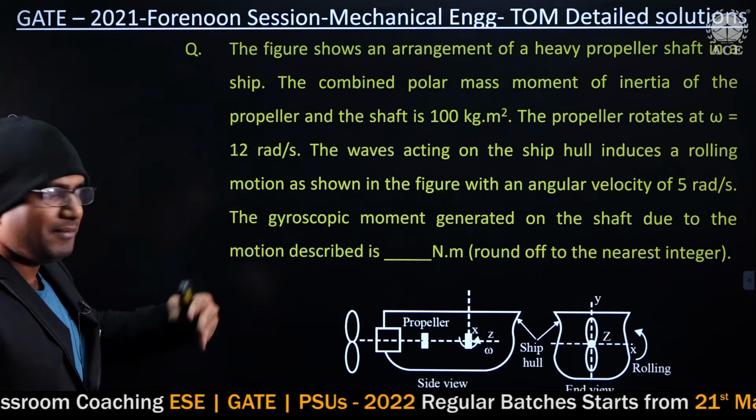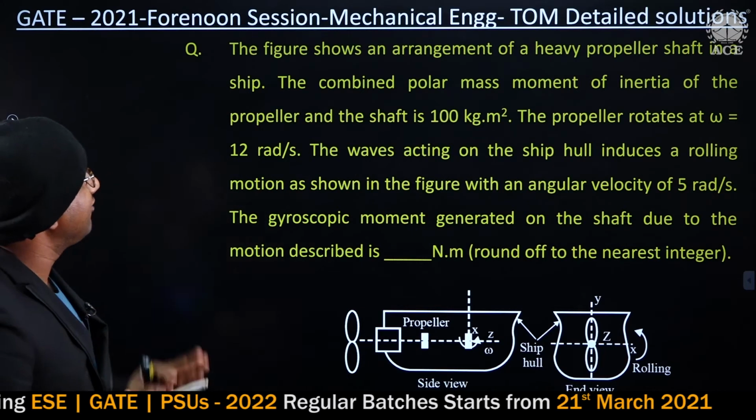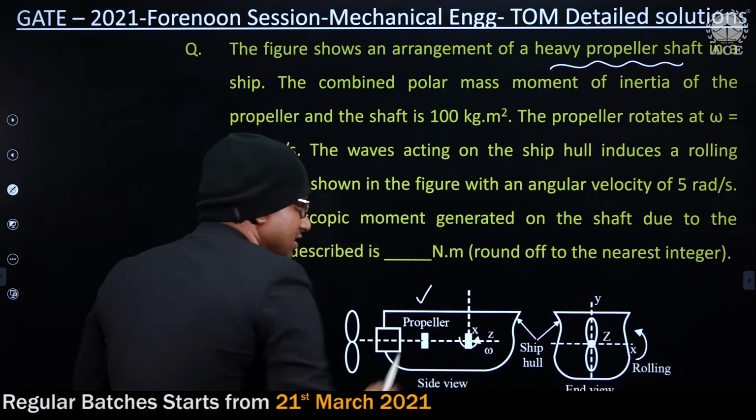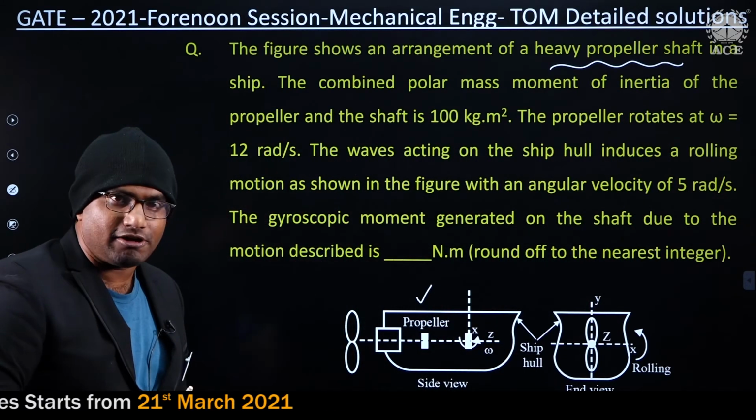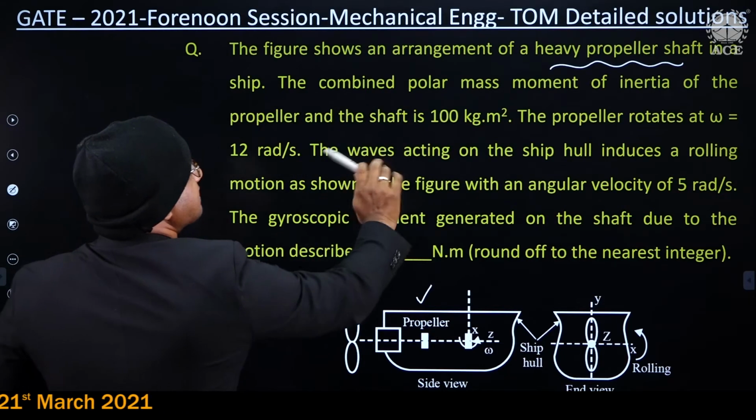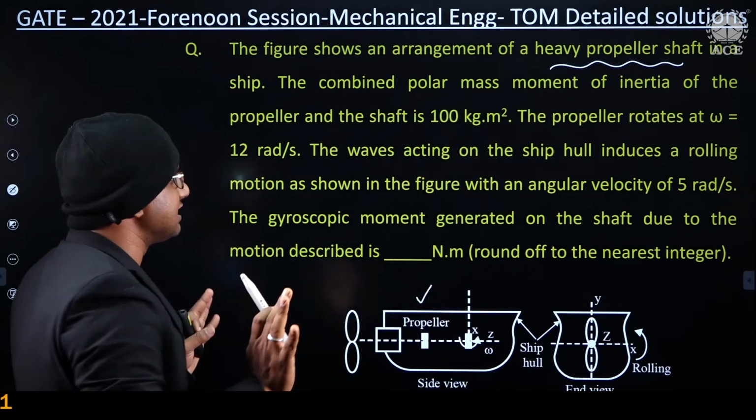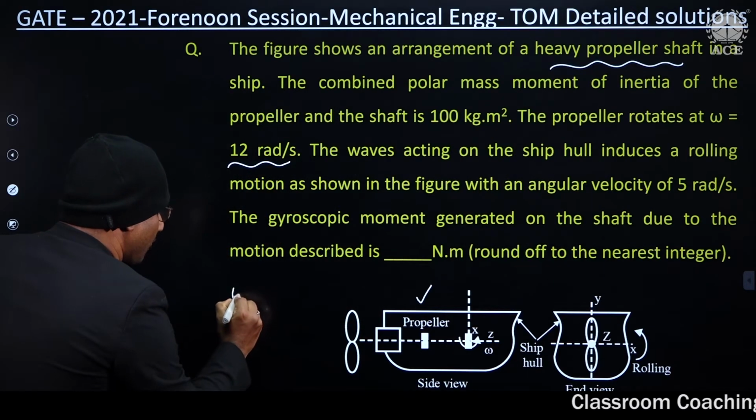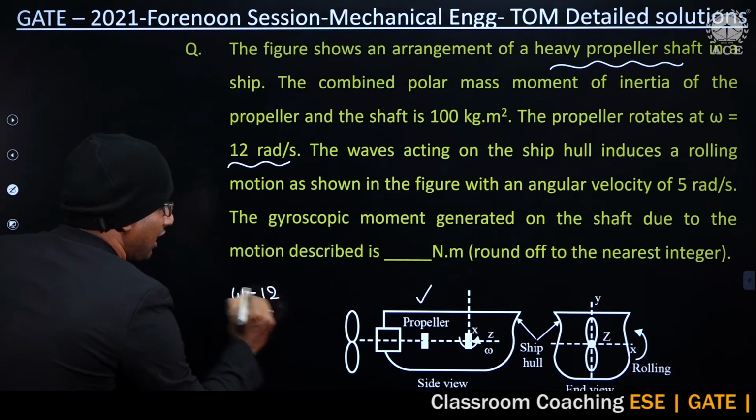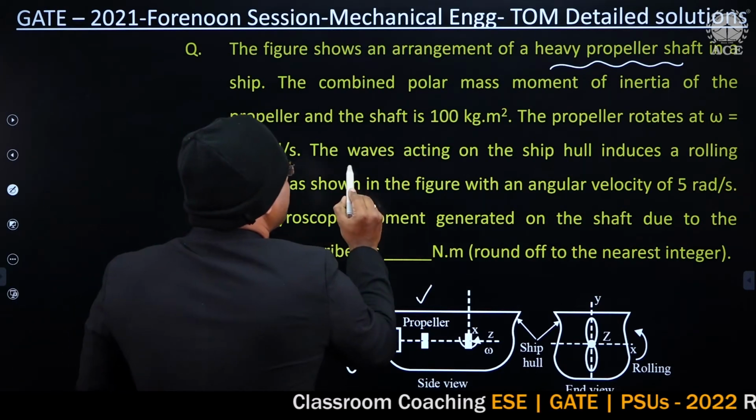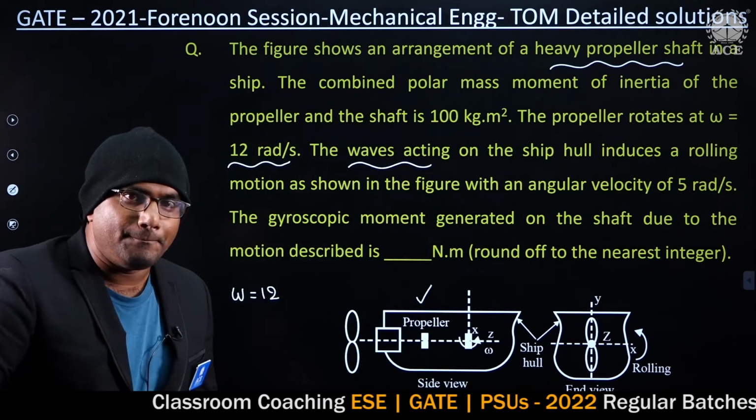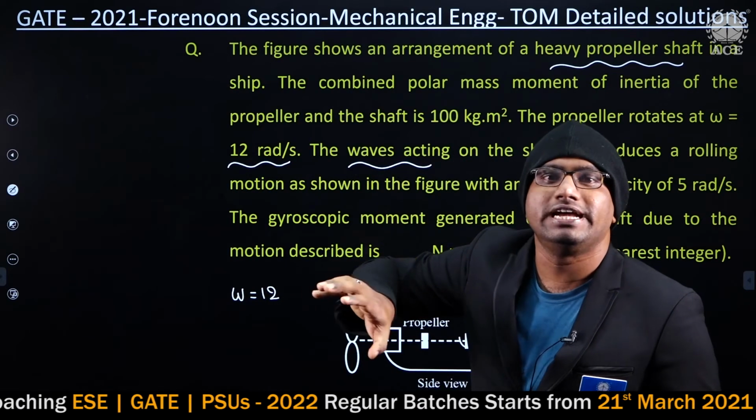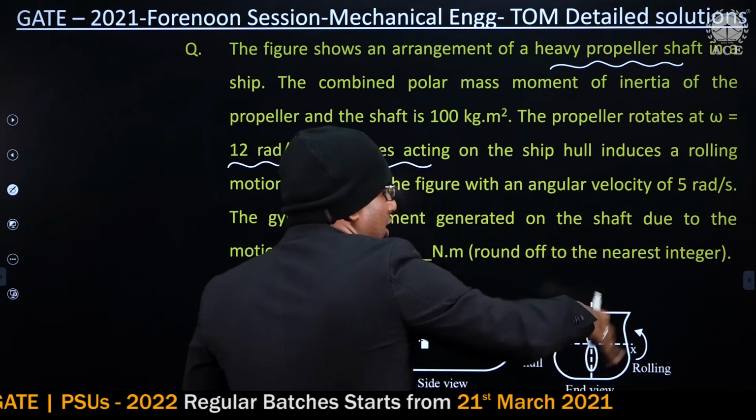Next, coming to the next question. He has given a heavy propeller shaft. They have given a ship. The ship is driven by a propeller shaft, and he has given everything, guys. The moment of inertia and everything is given. The propeller is rotating at 12 radians per second. And because of the waves acting on the ship, what is going to happen exactly, guys? Your ship is under rolling condition like this.